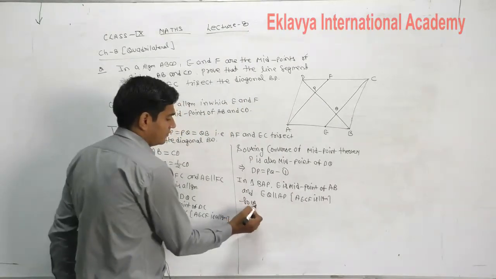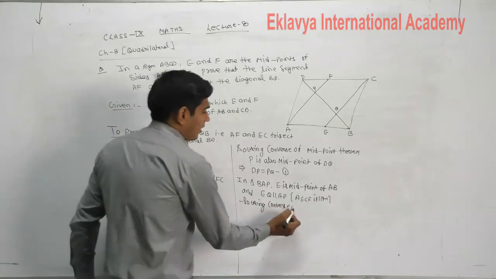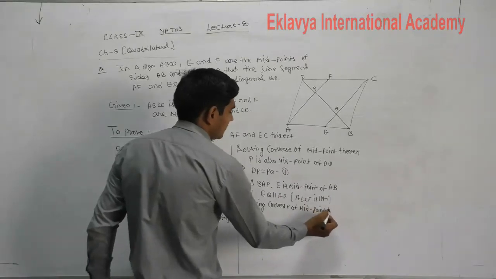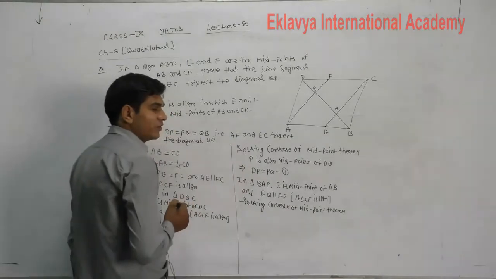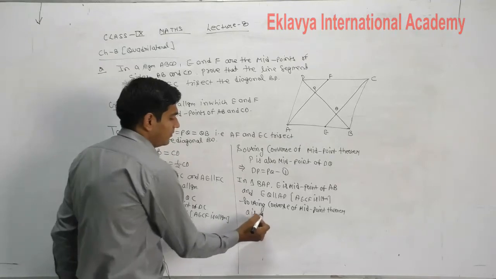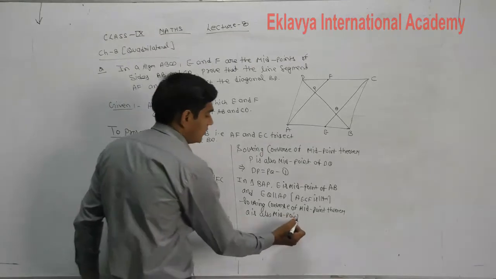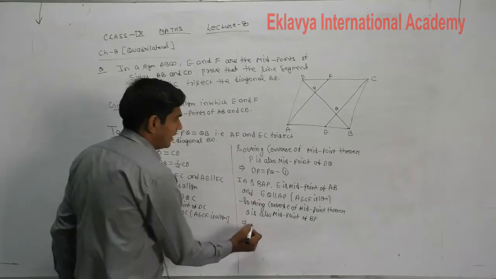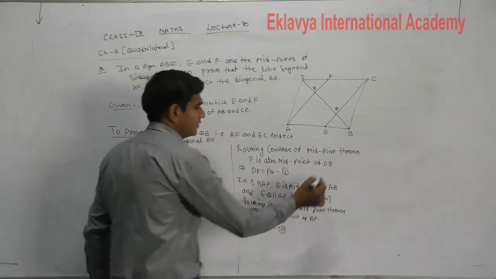So using the converse of the midpoint theorem, what we conclude here, Q is also the midpoint of BP, meaning PQ is equal to QB, equation number 2.